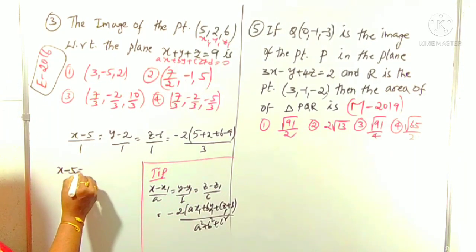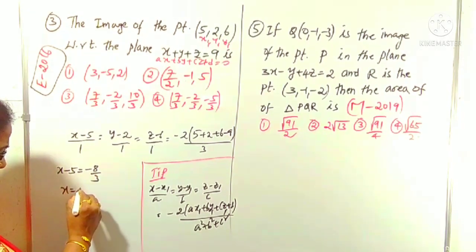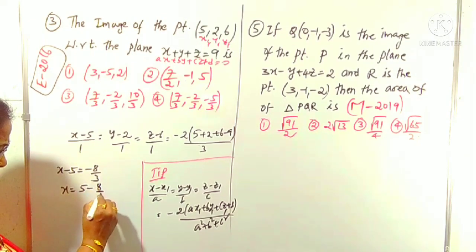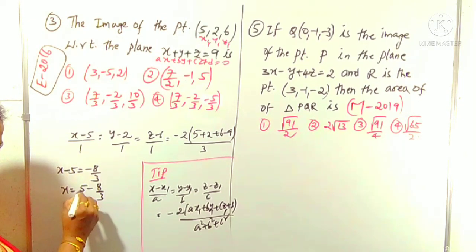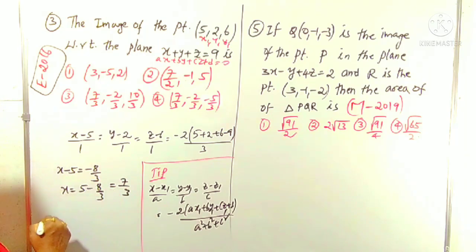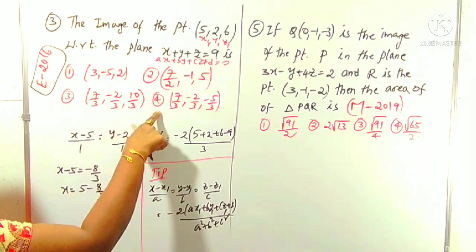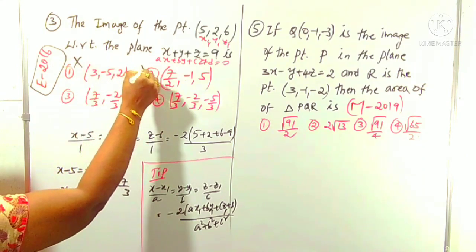x minus 5 equals minus 8 by 3. Is it clear? Taking minus 5 to that side, x equals 5 minus 8 by 3. LCM is 3, 5 is 15, 15 minus 8 is 7, so 7 by 3. The x coordinate is 7 by 3. Which option has it? It is in the first option, third option, fourth option, so not the second option.